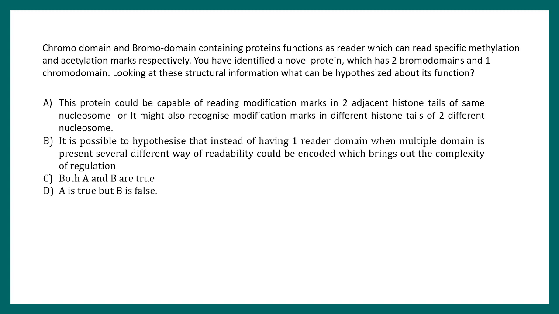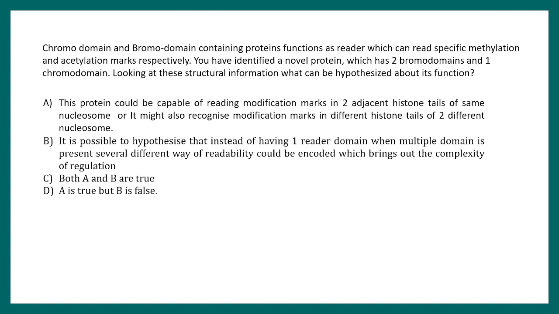Looking at this structural information, what could be hypothesized about the function, right? So the options that are provided are: the protein could be capable of reading modification marks in 2 adjacent histone tails of the same nucleosome, or it might also recognize modification marks in different histone tails of 2 different nucleosomes.